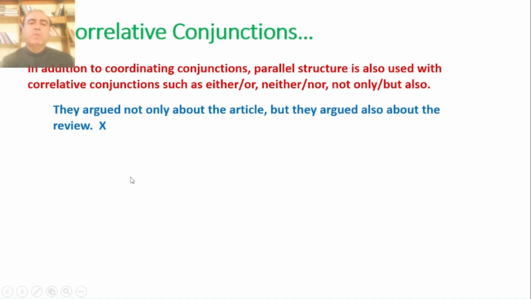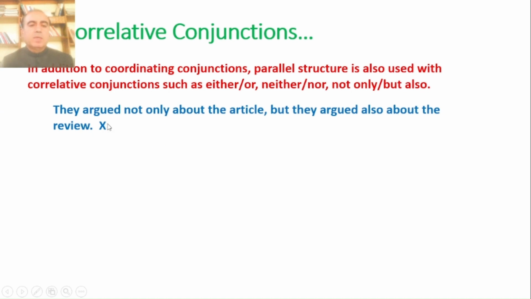You see, whenever we use correlative conjunctions, they are used with a pair. Either or, they are used with a pair. Either they will be used with a pair of subjects, or with a pair of verbs, or with a pair of objects. Subject and verb both cannot be, or all three, subject, verb and object, cannot be in pair form when we are using a correlative conjunction. Look, not only but also.